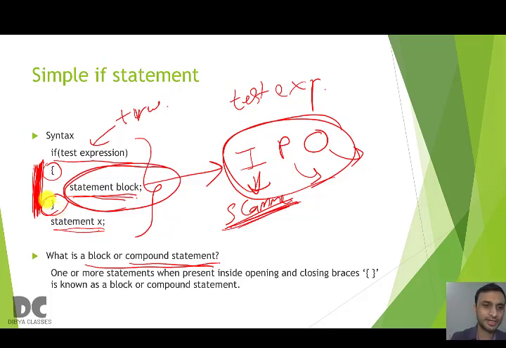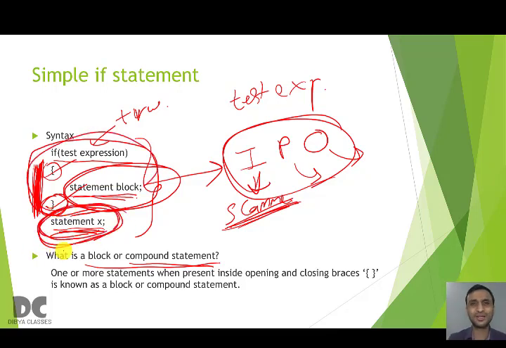Then after the curly brackets end, there is statement X. That means the if statement ends here. The if statement starts with this curly bracket and the second curly bracket tells the end of this statement. And what is statement X? We'll get to know statement X and everything when we write a program. After you write a program, this syntax will be more clear.